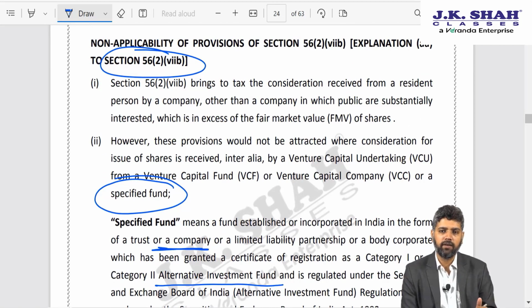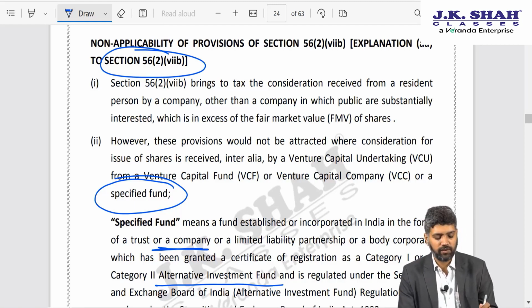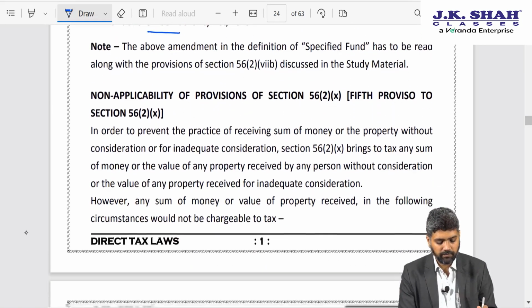For all others, if I float a company, if you float a company, your parents float a company, and they issue shares at a premium, you need to be mindful that if the issue price exceeds fair market value of shares, the excess would be taxable in the hands of the company which is receiving such premium.